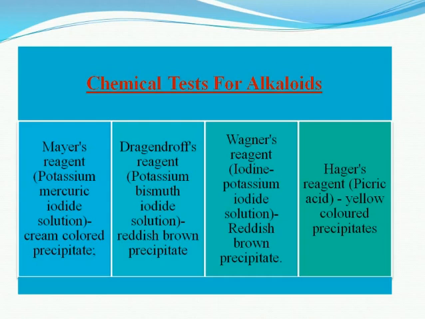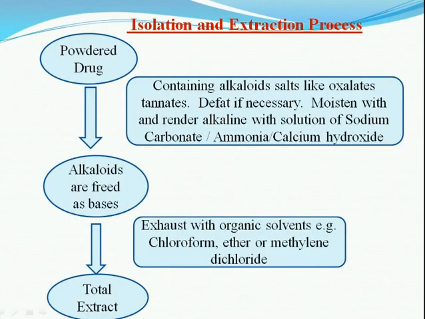Next is Dragendorff's reagent, that is potassium bismuth iodide solution. Treating the extract with Dragendorff's reagent, if it gives a reddish brown precipitate, it indicates that the extract contains alkaloids. Next is Wagner's reagent, that is iodine potassium iodide solution. It will give a reddish brown precipitate. Hager's reagent, that is picric acid, gives a yellow colored precipitate. It indicates the presence of alkaloids.